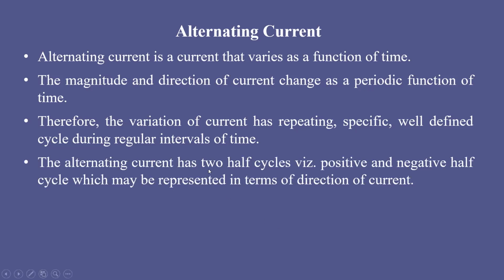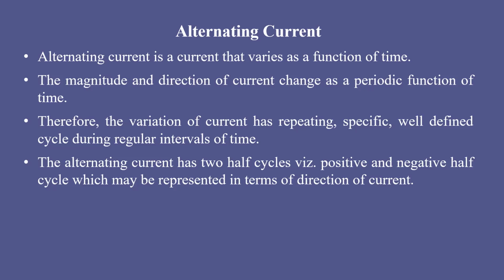The alternating current has two half cycles, namely positive and negative half cycles, which may be represented in terms of the direction of current. Once you represent this AC in the form of a sine wave, you will come to understand exactly what a positive and a negative half cycle are. I have told you that the direction of alternating current changes with time. Once it is going in the positive direction, after a certain interval of time the direction of AC changes. It becomes the negative direction.